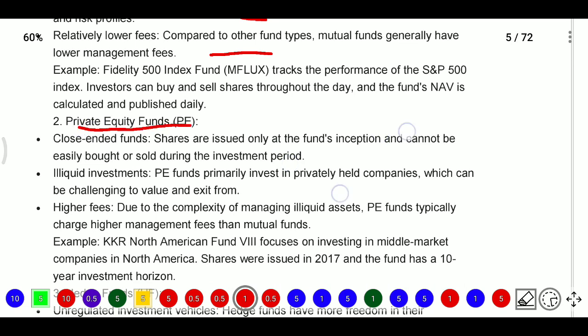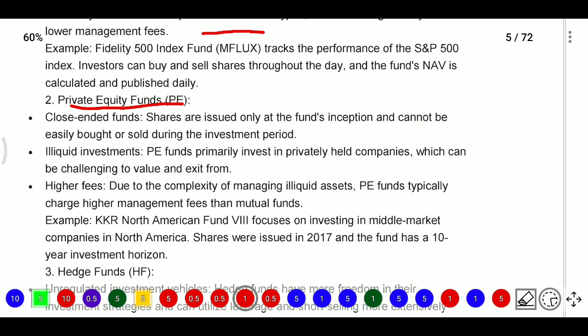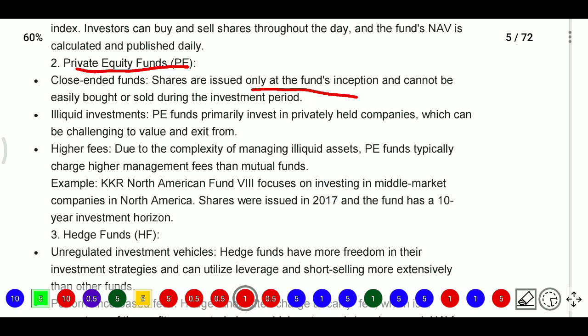So private equity funds are closed-ended funds. These shares are issued only at the time of the fund's inception and cannot be easily bought or sold during the investment period. In the middle of the investment period it is not possible to sell, and it is not possible to enter into this fund. These mainly invest in illiquid assets.